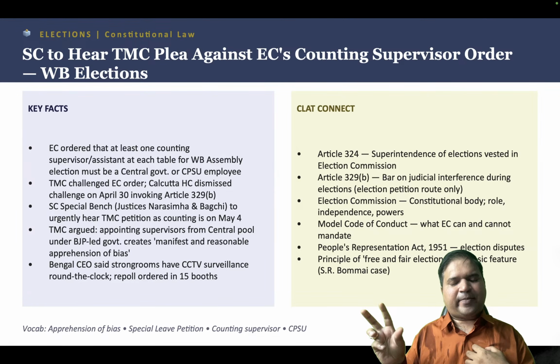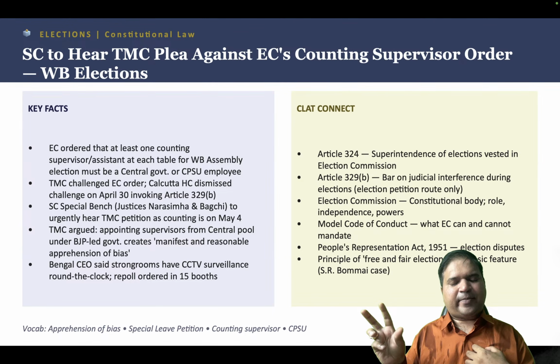I'm really sorry, the pen tab is not working, otherwise I would have highlighted it. But if you look at the fourth point in the PPT, it talks about manifest and reasonable apprehension of bias. So when a central government employee is sitting in the state election, according to TMC there is a manifest and reasonable apprehension of bias that he will work in favor of the central government, which is currently run by the BJP government. So there was an apprehension. Now the Bengal CEO said that the strong rooms have CCTV surveillance round the clock, so there is no such issue as such.